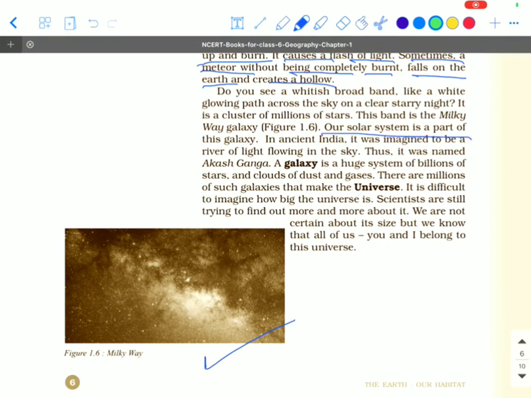This is the Milky Way, a galaxy. Our solar system is a part of this galaxy. In ancient India, it was imagined to be a river of light flowing in the sky. As we can see, this is very bright, and that's why we call this Akash Ganga. A galaxy is a huge system of billions of stars and clouds of dust and gases. There are millions of such galaxies that make the universe.